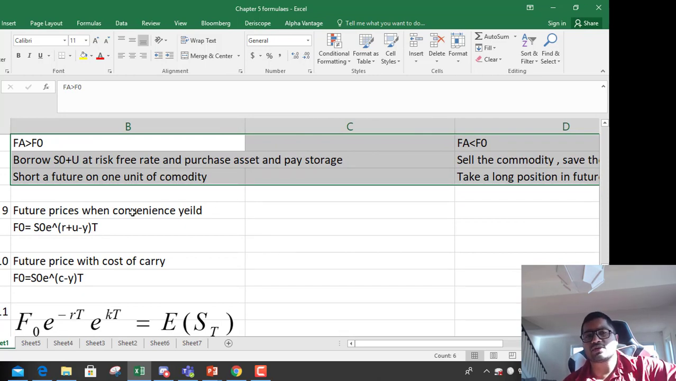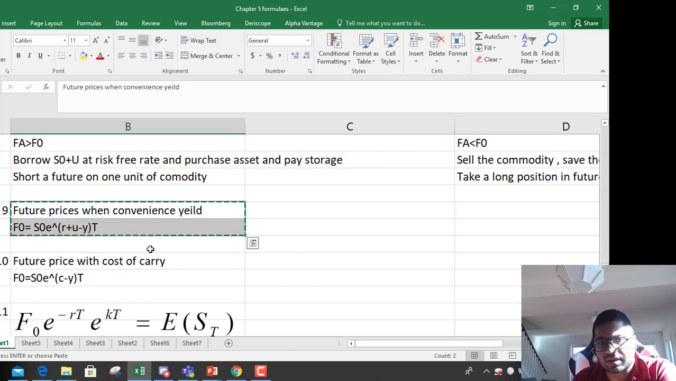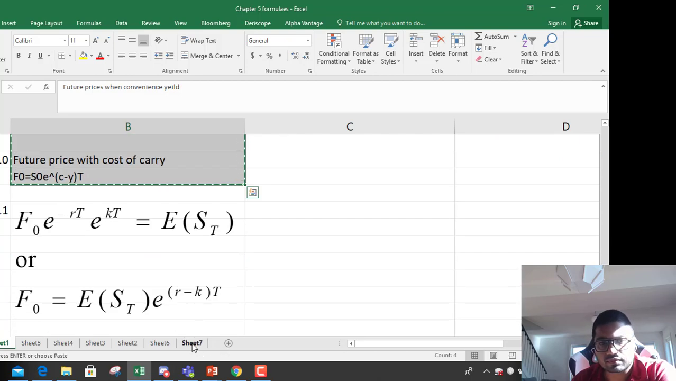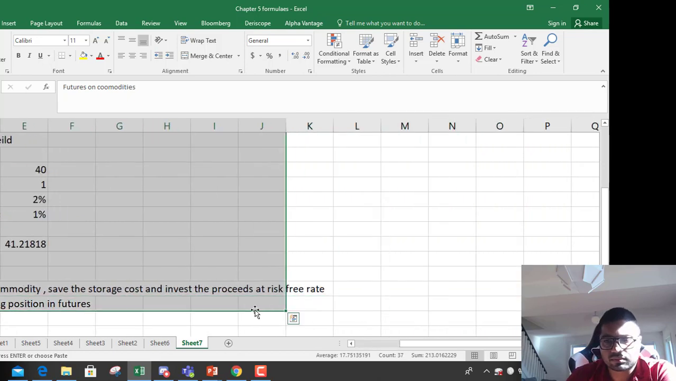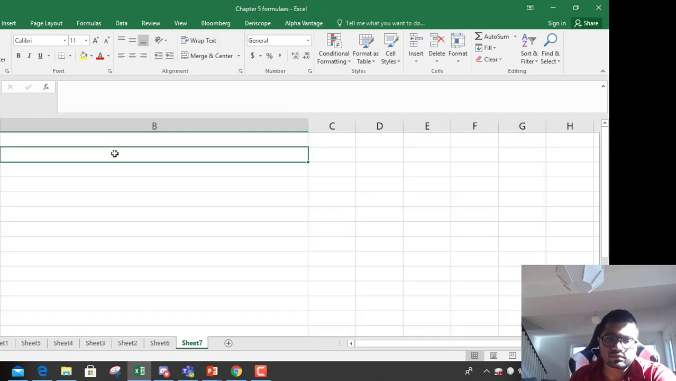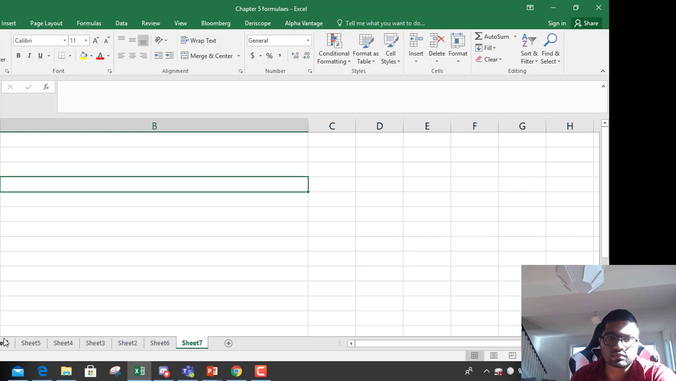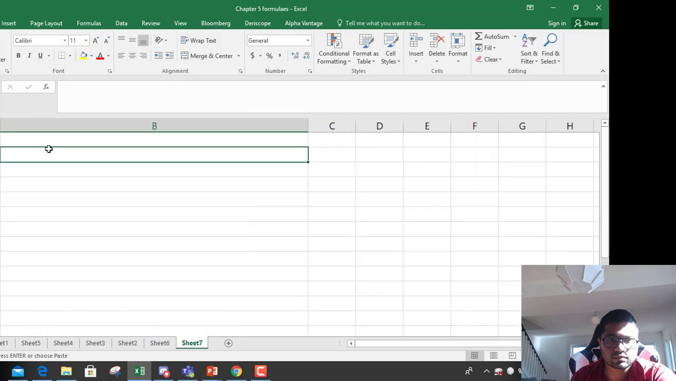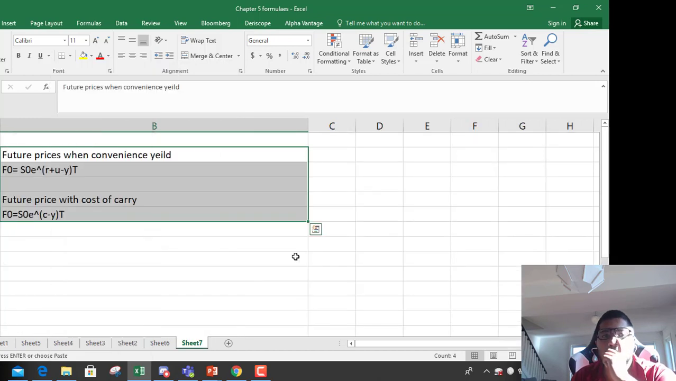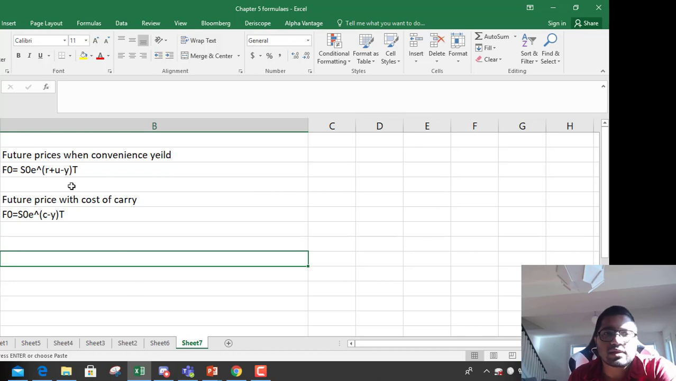Okay, so this was arbitrage. Then sometimes on commodities they will give you convenience yield and cost of carry. Okay, so this is future price with convenience yield, and this is future price with cost of carry.